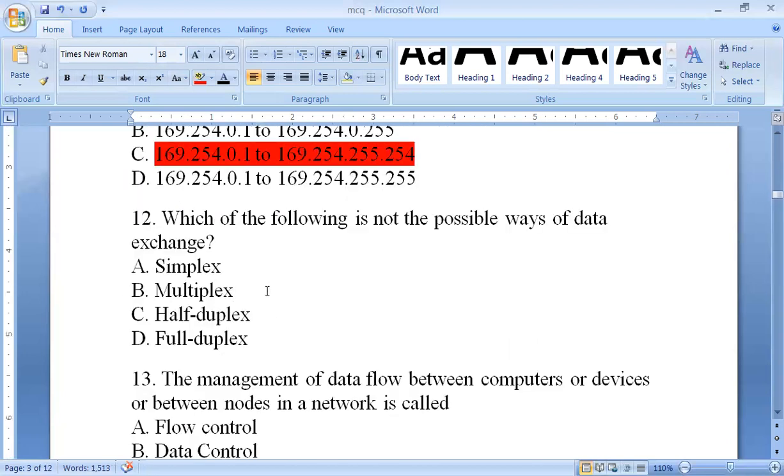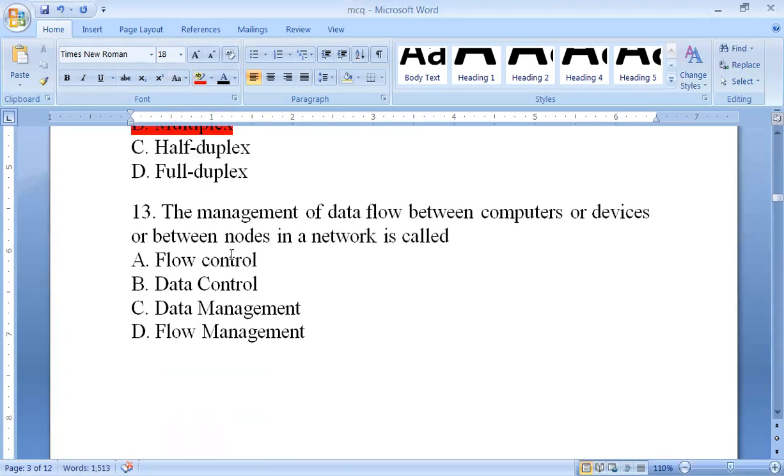Which of the following is not a possible way of data exchange? Simplex, multiplex, half duplex, full duplex. Multiplex, obviously, is a different kind of term. The management of data flow between computers or devices or between nodes in a network is called flow control.